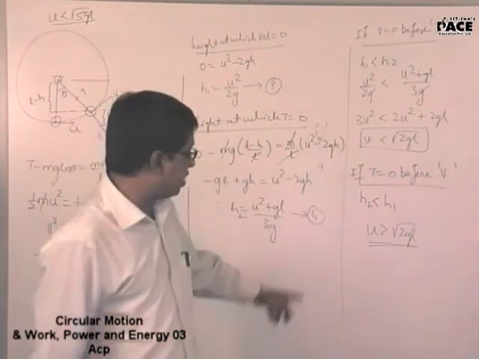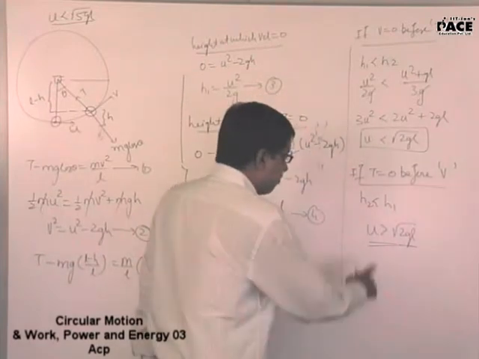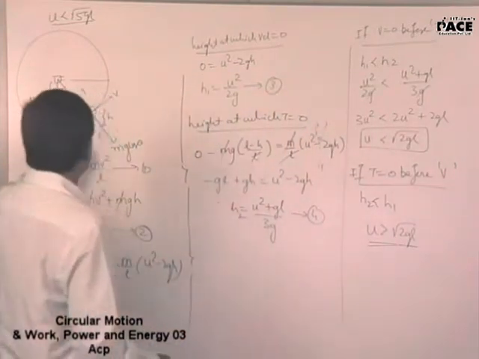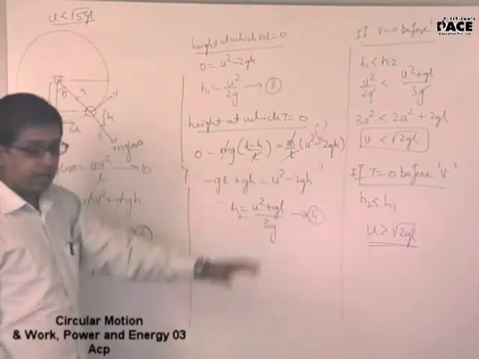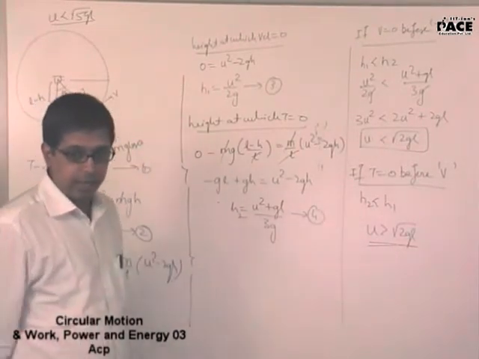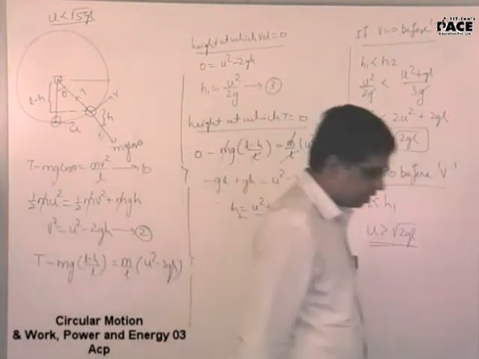Now what is the significance of 2gl? If I give a velocity of root over of 2gl, the bob will come exactly to this particular point. I'll analyze that, but I need the board. Take it down till here. We will analyze the situation further.